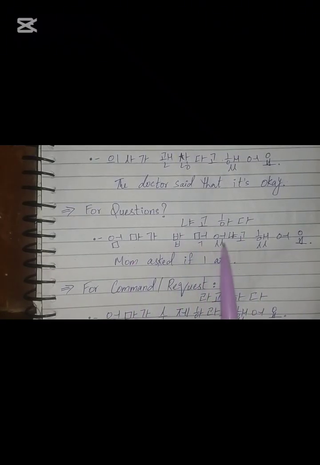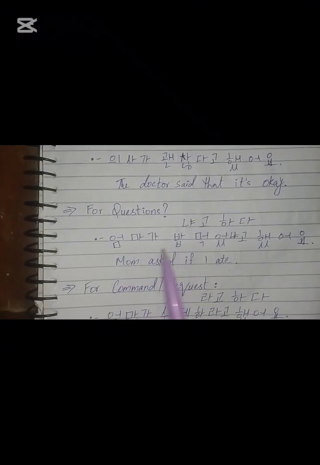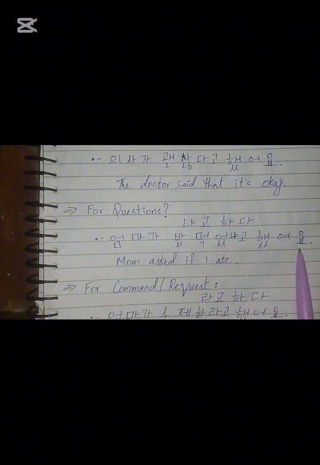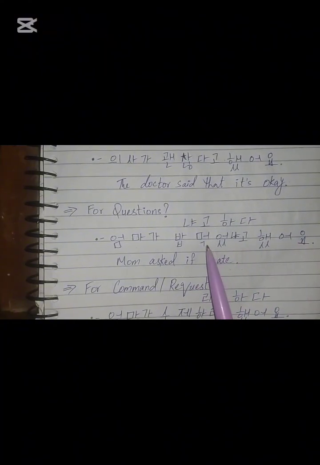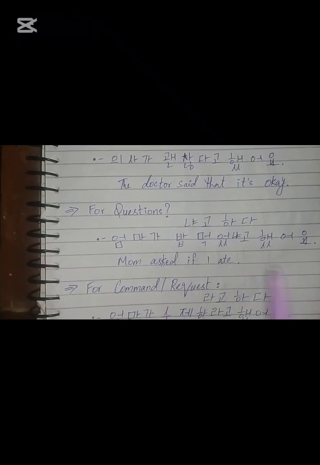엄마가 밥 먹었냐고 했어요. Mom asks if I ate. So here mom is asking a question and you're telling somebody, right? So 엄마 is mom, 밥 is like meal, 먹었 here is like ate, 냐고 했어요. We are using 냐고 했어요 with the eating part, which is the verb. So 냐고 했어요 means we're asking a question. Somebody asked a question. So whenever you're quoting a question that somebody asked you, you always put 냐고 했어요. It becomes 먹었 because this is the 받침 rule.